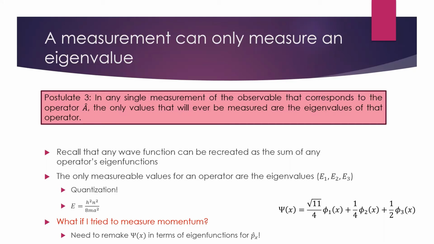Now, we'll end off here for today, and we'll continue on next time looking at actually what we're going to be doing with this. So our postulate 4 is going to be the one we'll use the most, maybe with the exception of postulate 1. And it's going to tell us, okay, if I'm measuring a value, if I'm trying to observe something, if I'm doing an experiment on a quantum mechanical system, what am I actually going to measure? What are my chances of measuring one of these values? And we'll look at that next time.